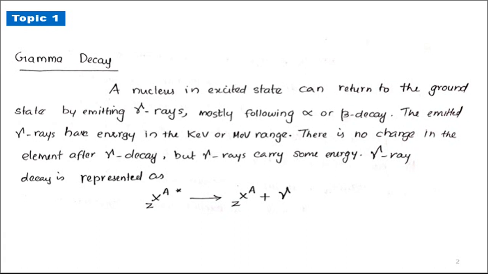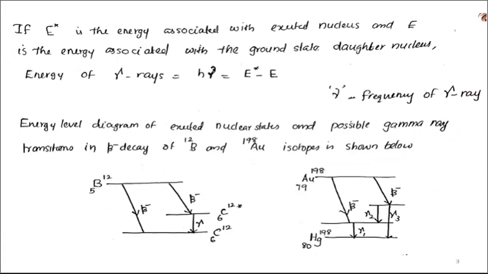If you represent the energy of the parent nucleus, or excited nucleus, as E star, and E is the energy of the daughter nucleus in the ground state, then the energy of the gamma ray, an electromagnetic radiation, by Planck's theory is h nu, where nu is the frequency of the gamma ray. So the energy of gamma rays is equal to E star, the energy of the excited nucleus, minus E, the energy of the daughter nucleus.